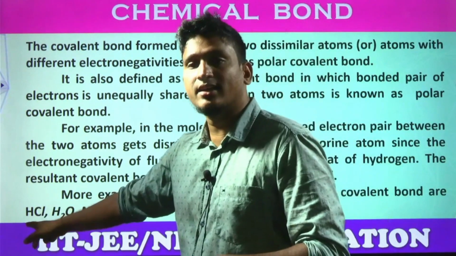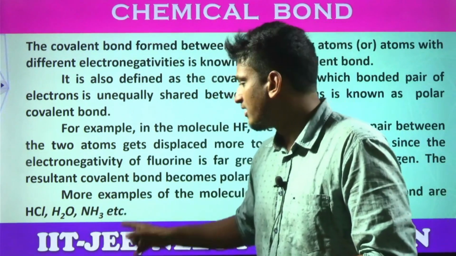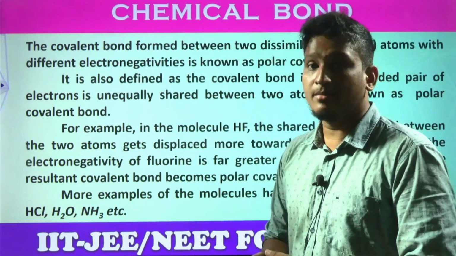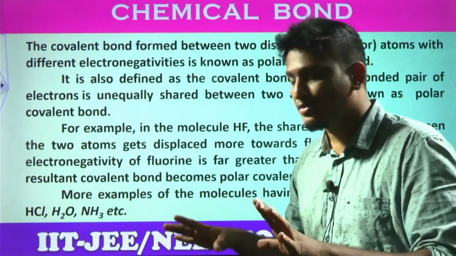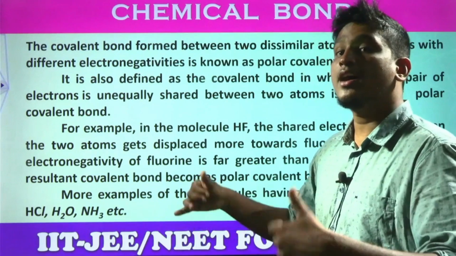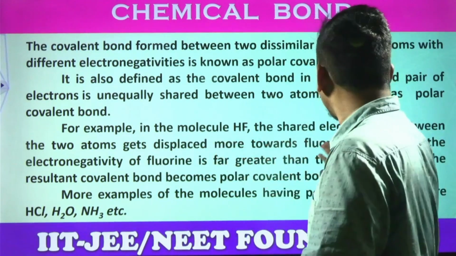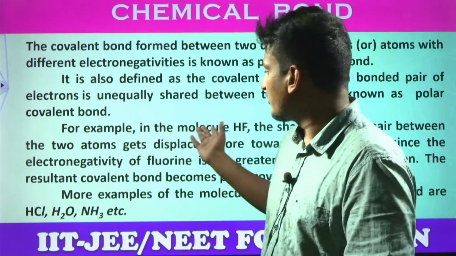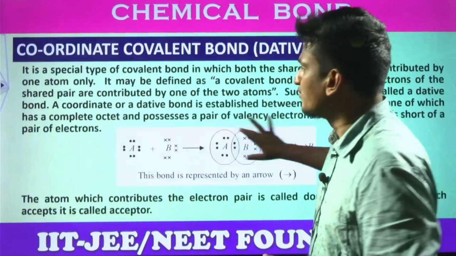In HCl, which is highly electronegative? Chlorine. In H2O, which is the highly electronegative element? Oxygen. And in ammonia, which is the highly electronegative element? Nitrogen gets a partial negative charge. So all these molecules are covalent compounds, but they come under polar covalent compounds. You know, atoms get displaced more towards the fluorine. In the HF molecule, the electron cloud is shifted more towards the fluorine side. So that is polar and non-polar, students.